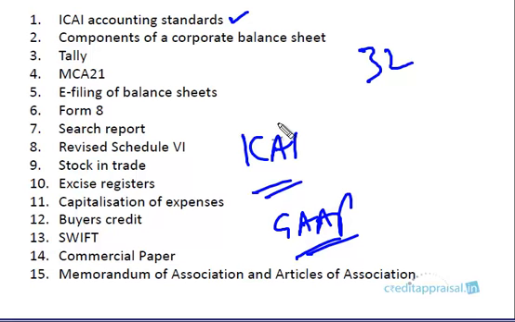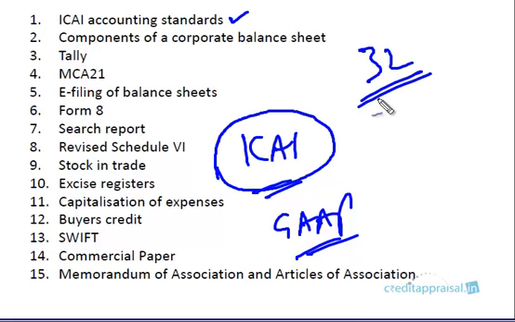In India, the accounting rules are framed by ICAI, the Institute of Chartered Accountants of India. They frame the accounting guidelines. So we have a total of 32 accounting standards. I'm not saying you need to be familiar with all these accounting standards. That is the job of those who are in the field of accounting. As a banker, you need not be thorough with these accounting standards.